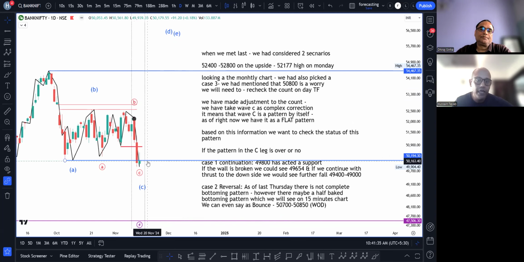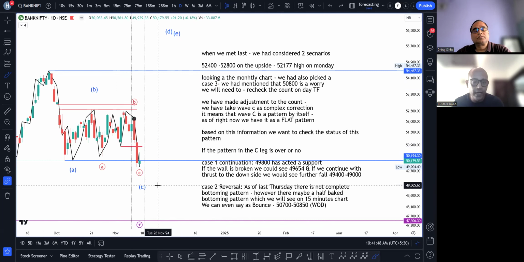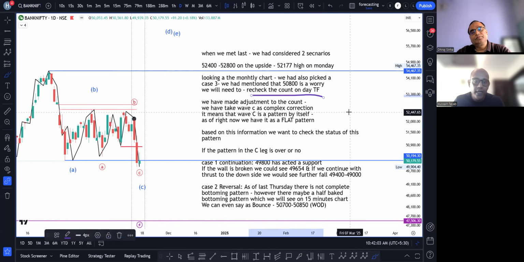Looking at that same monthly chart, we had also taken a case 3, and I'll highlight that for you over here. We had said, look at this Trump candle of 5th November. If prices come anywhere close to that, around 50,800, that is where we will be worried. NeoWave is a science where you are forecasting the next move. It also tells you where you are going wrong, and that is what we had applied there. We had also said that if that 50,800 mark is taken out, we will have to recheck our count